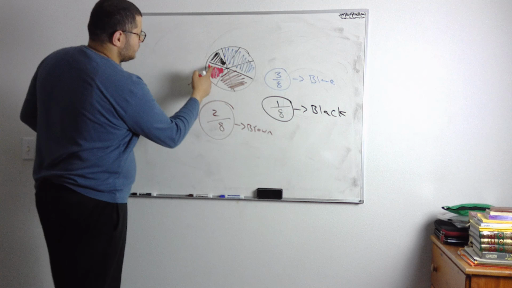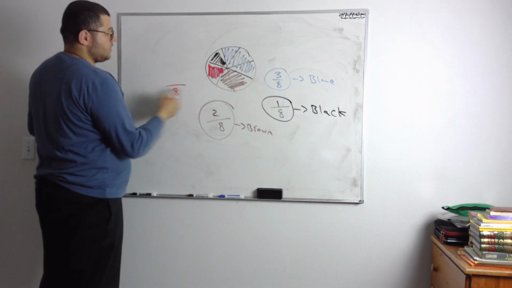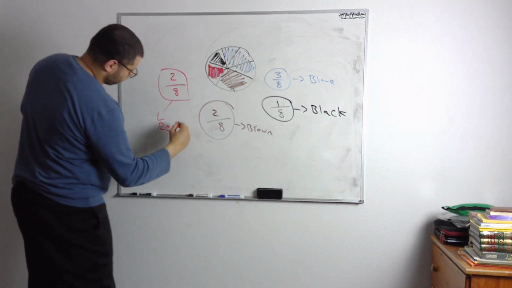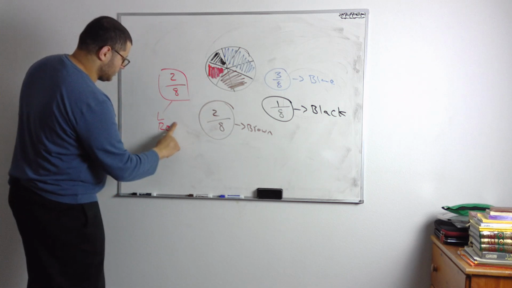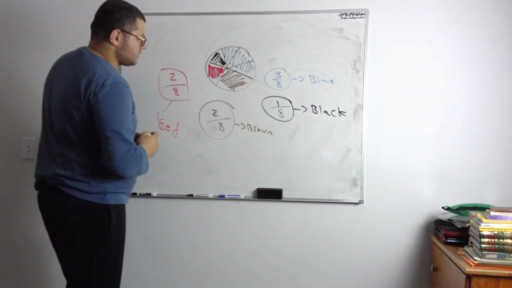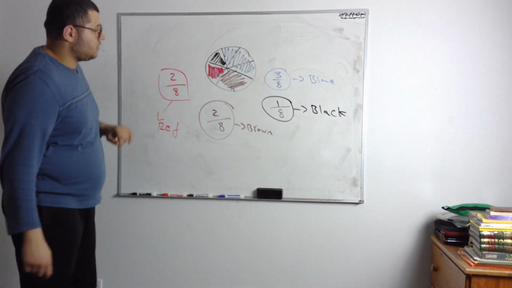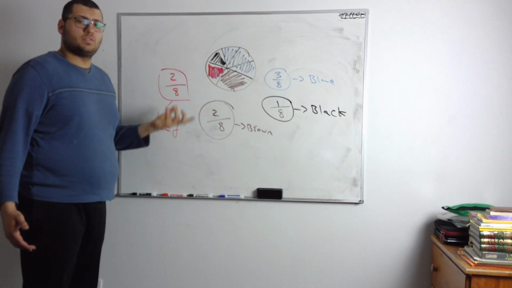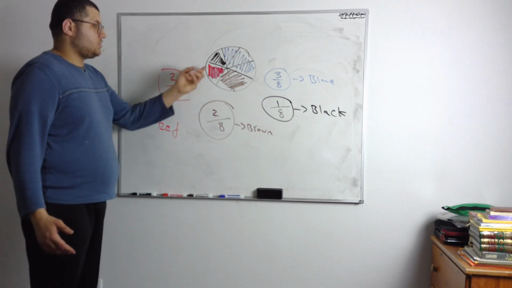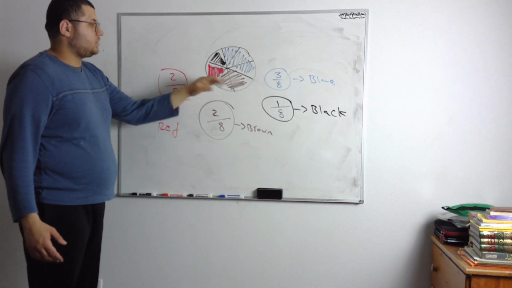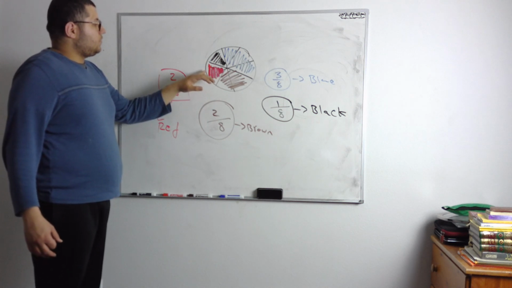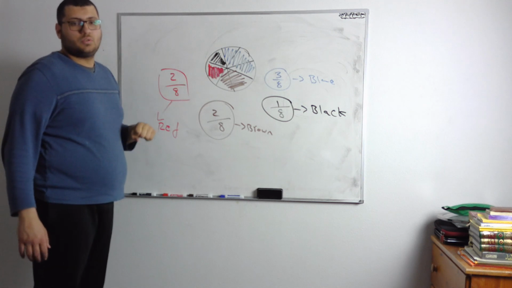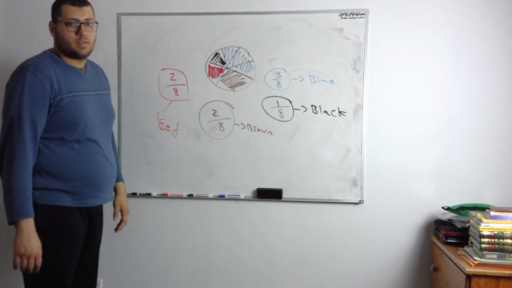Red. A total of 8, and then there's 2 red, so 2 out of 8 red. So that's for red. I'm not sure if this is red or pink, but let's just call it red. So this is the probability of landing on the red. Is it possible or impossible? It's possible that it's going to land on red because there are 2 red slices inside our circle, right? Now, on my spinner, is it likely or unlikely to land on the red? It's likely because there's 2 of them, right? So it's very likely.